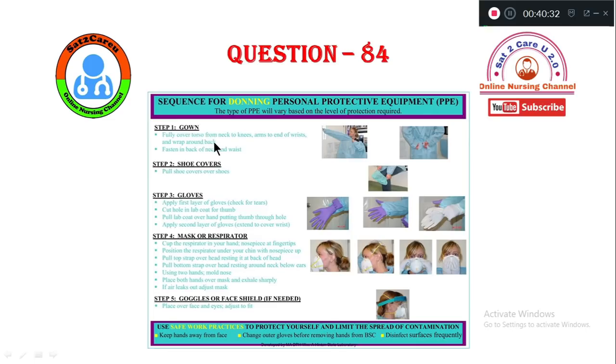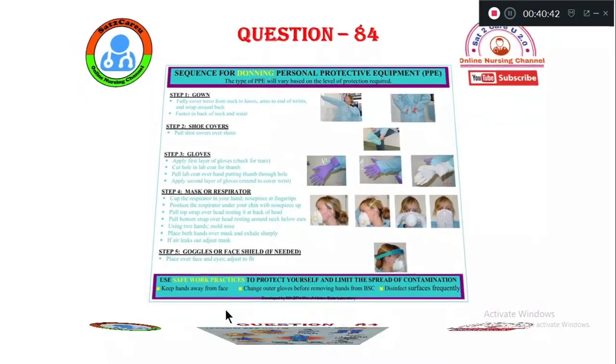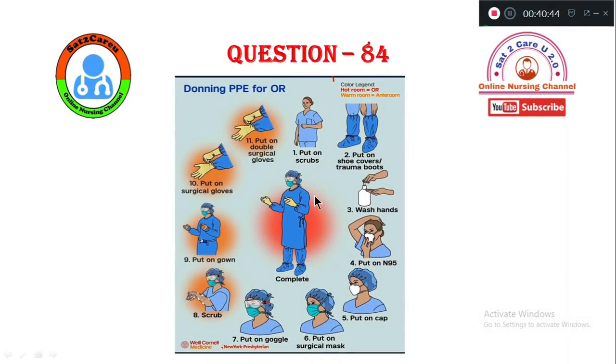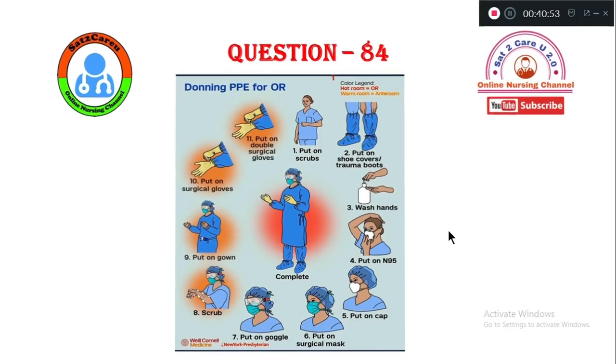Step 1, gowns, then we go for shoe covers, then we go for gloves, mask or respirator, and finally we go for goggles and face shields. So this is the donning cycle. Starting from the first step, we have all the steps. You can see this if you have any doubt.